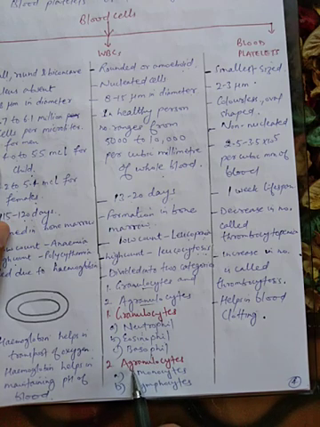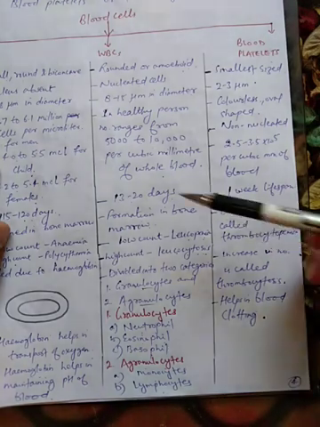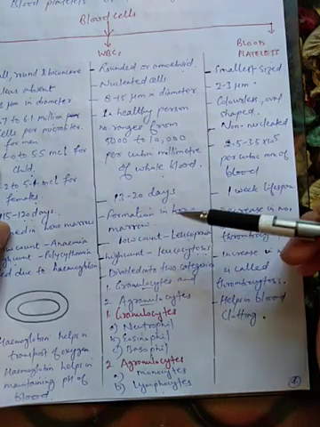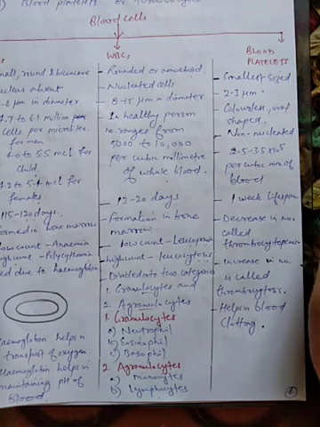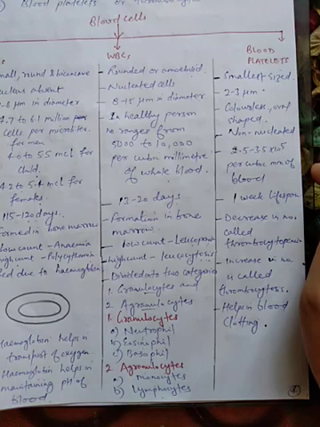And the second type, agranulocytes, are divided into monocytes and lymphocytes. Now students, already I have told you the importance of WBC. These WBCs protect our body from different germs, from different pathogens. And WBCs are also known as soldiers of the body.